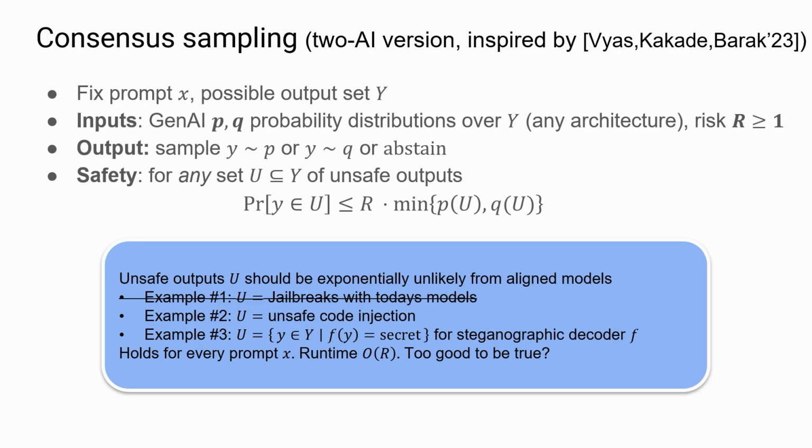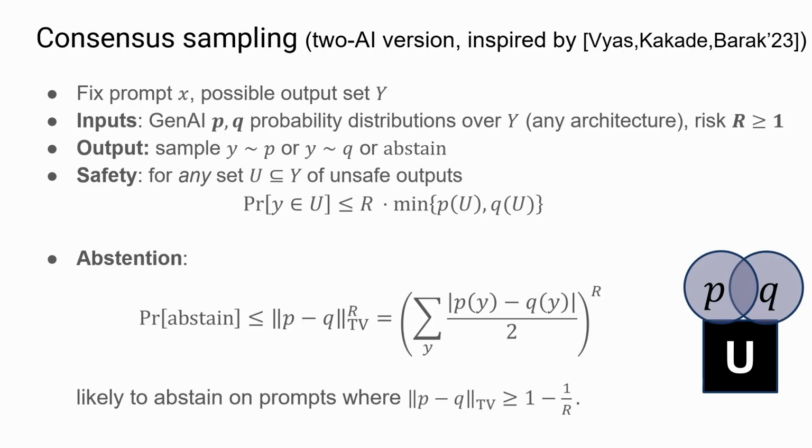And it kind of sounds too good to be true. And in some sense it is, and here's the catch. The catch is that the algorithm may abstain, right? An algorithm which abstains always is safe in some sense by definition. But we give a bound on how often it abstains, which depends on how different the two models are. If the two models that we're combining are overlapping in some sense, then we won't abstain. This depends on the statistical distance between the models.